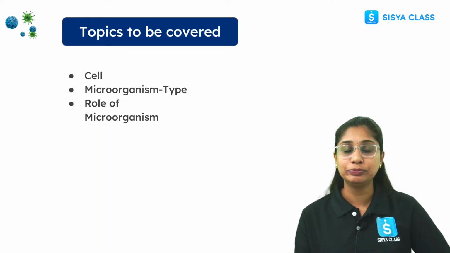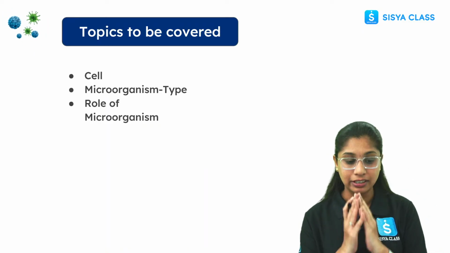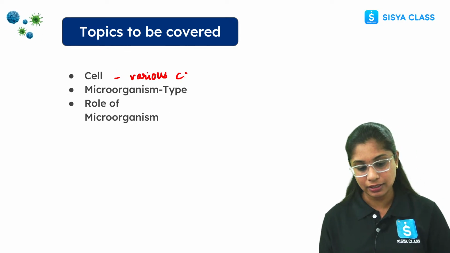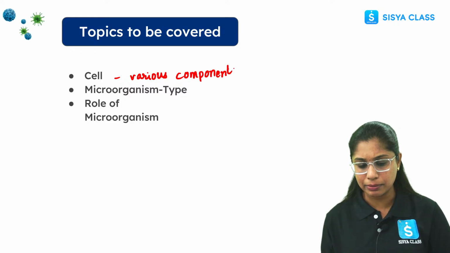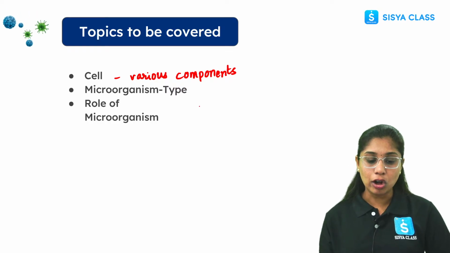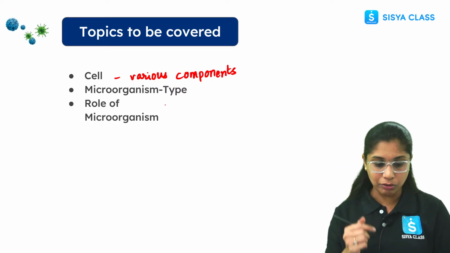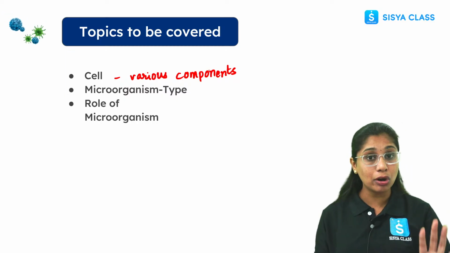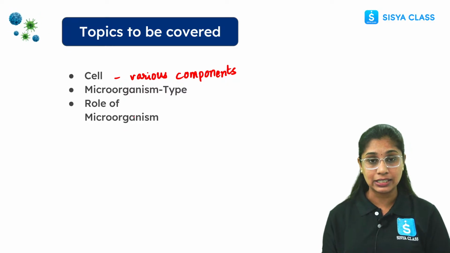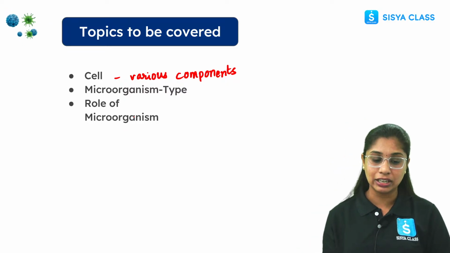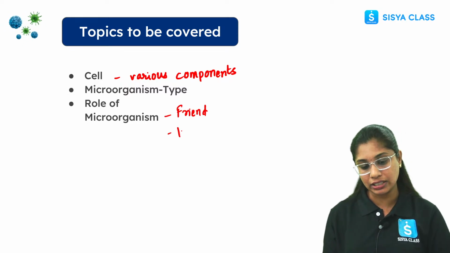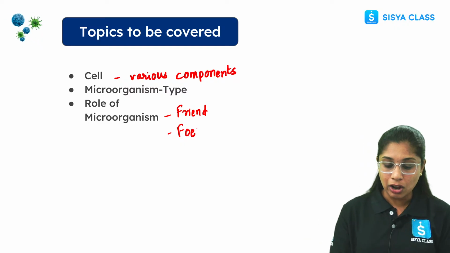In this session, we have three major goals to be covered. Here we are going to discuss the cell and its various components, like the plasma membrane, the cell wall, and the various organelles present in the cell, followed by microorganisms. What is a microorganism? We are going to deal with that. We are going to talk about the four major types of microorganisms along with virus. Then coming to the role of microorganisms, how they are affecting our life, how they are helpful. We will understand how they act as friend and foe.